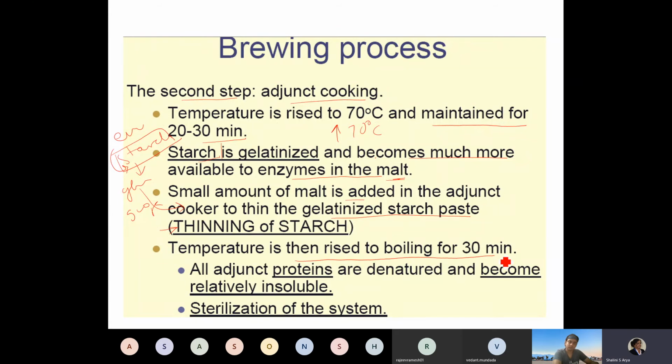Temperature is then raised to boiling for 30 minutes. During this process, all the proteins are denatured because the temperature is quite high. They become relatively insoluble and get precipitated. You all know at higher temperature, protein gets precipitated, and at the same time, we also want sterilization of the system. We do not want the bad bacteria to grow.